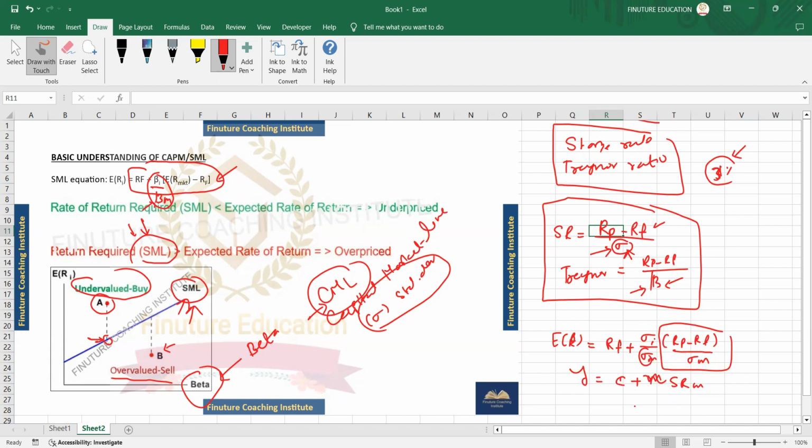All right. I now get the difference. Yeah, good. So these are SML and CML. We can talk a lot more on this by taking some examples. You can bring one stock, let's say from any exchange in your country. We can get the data of that from Yahoo Finance, and any index that is the market. We can just get data and analyze more on these areas also. So we can explore on that.